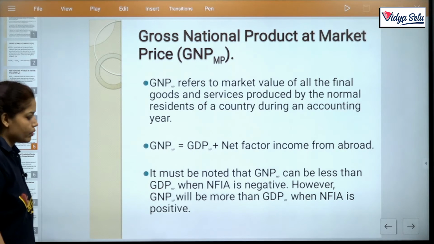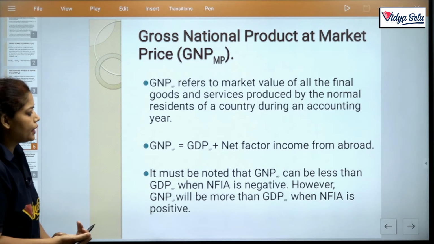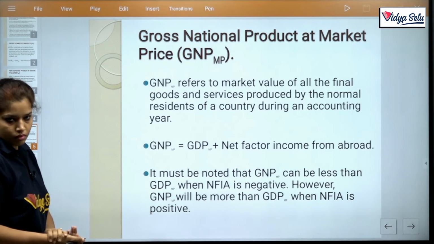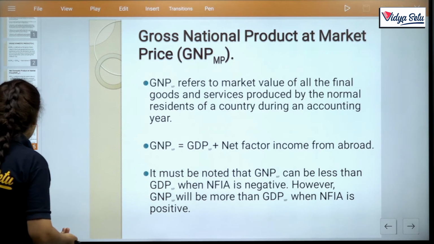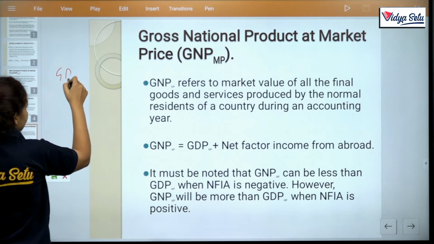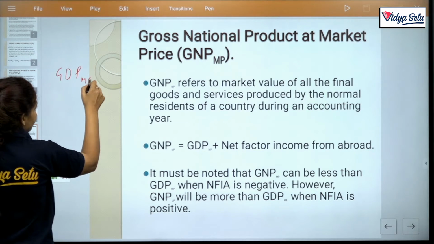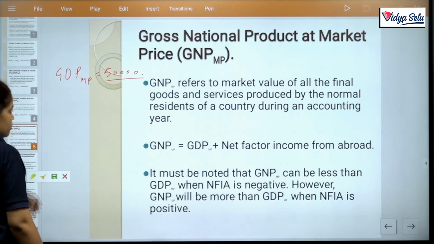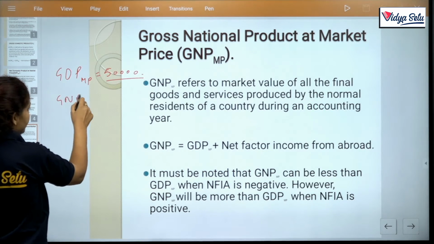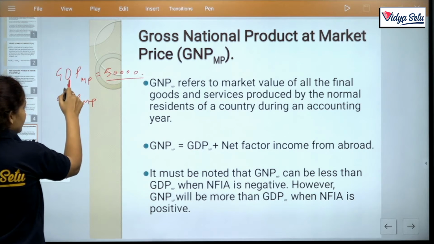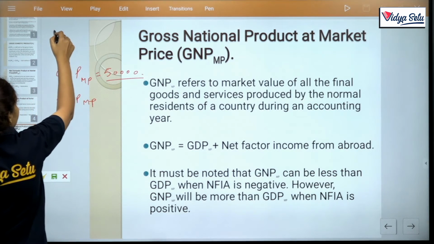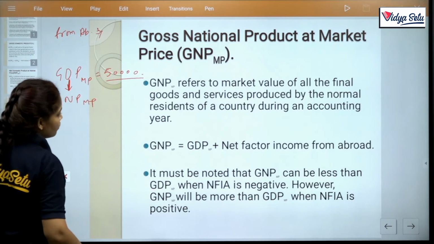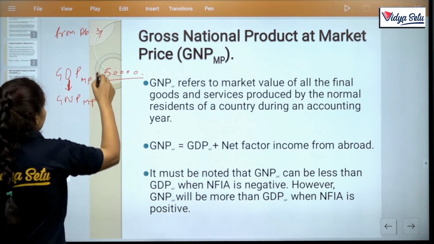In the question, it must be noted that GNP-MP can be less than GDP-MP when NFI is negative. Clear? Suppose your GDP-MP is 50,000. Now you have to give effect of N. You have to calculate GNP-MP. So when we convert D to N, factor income, suppose factor income from abroad is 12,000.